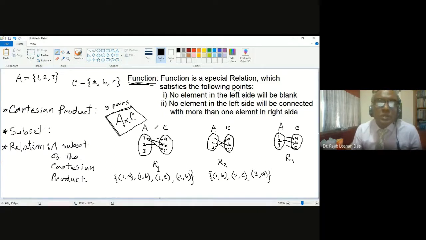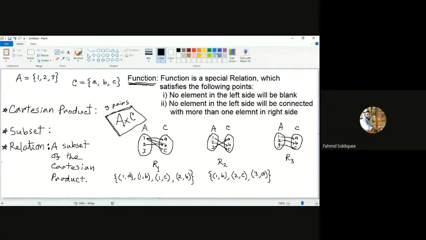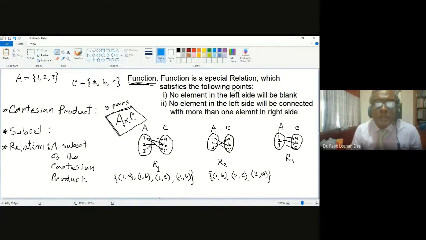In R1, is there any blank element in the left side? Yes, sir, 3. So there is a blank element, so in that case, it is not a function.